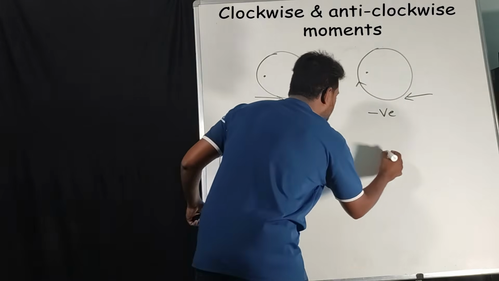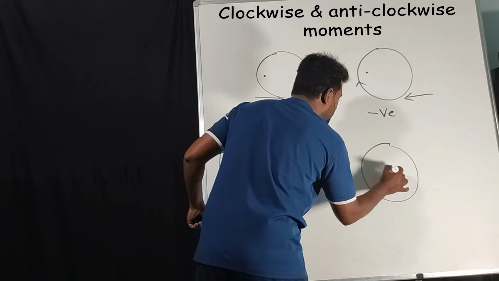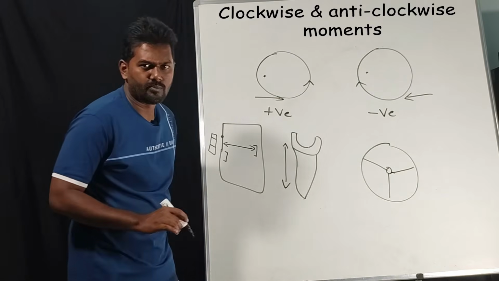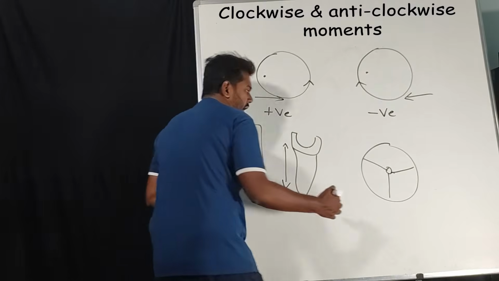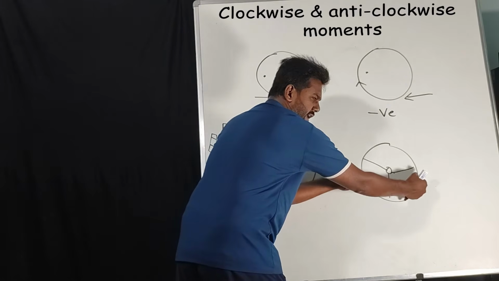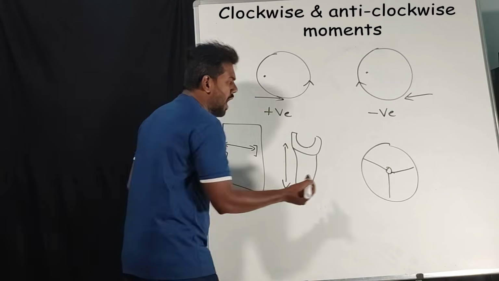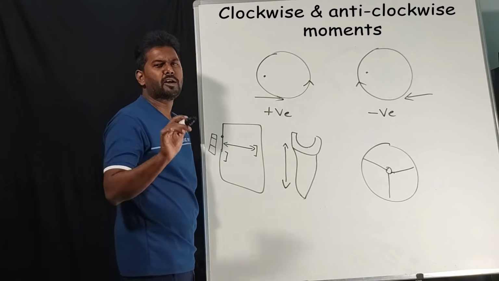Next example is the steering wheel. Assume a steering wheel. Now we are going to hold the steering wheel here, right? That means we are going to apply a force. Now what do you mean by perpendicular distance?